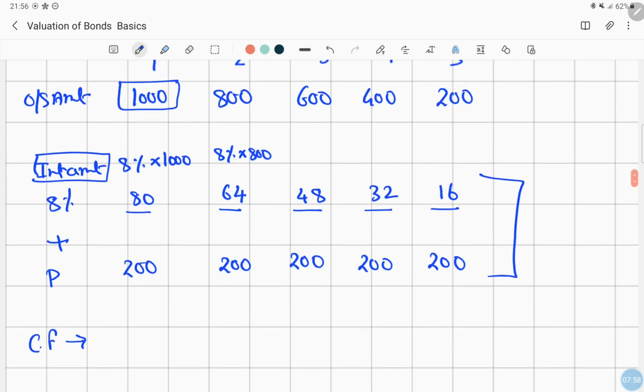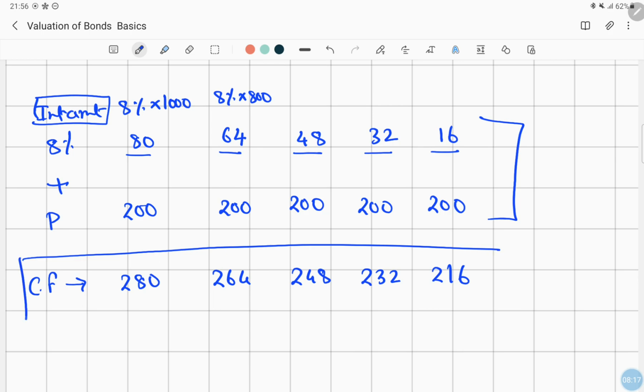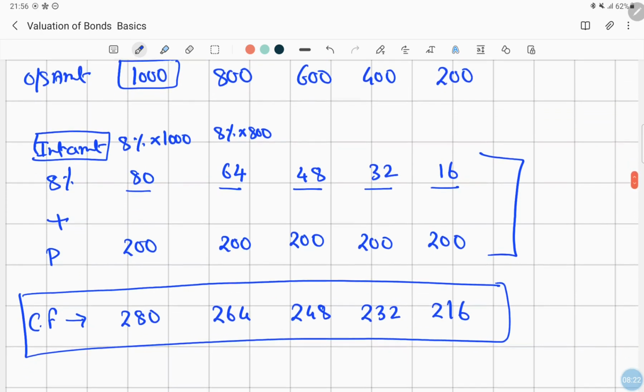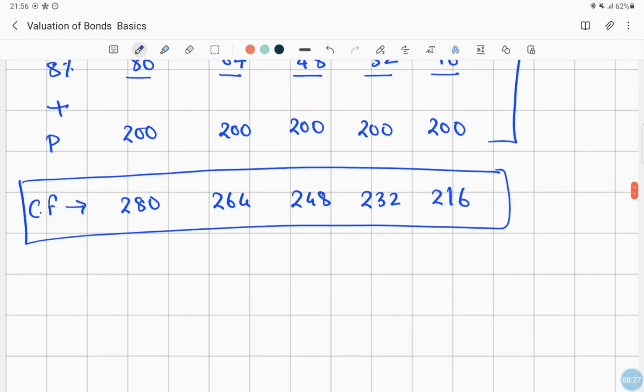Say for the first year we are receiving a cash inflow of 280, 200 plus 64 is 264, 200 plus 48 is 248, 200 plus 32 is 232, then 200 plus 16 is 216. So this is the cash inflow of a certain period of time, which is nothing but a 5 year period. Now this has to be discounted to determine the value of the bond.